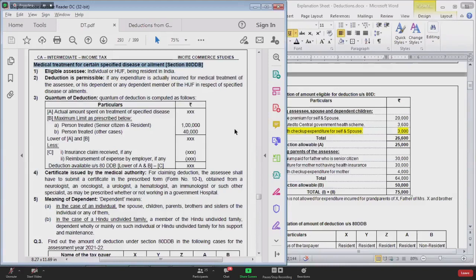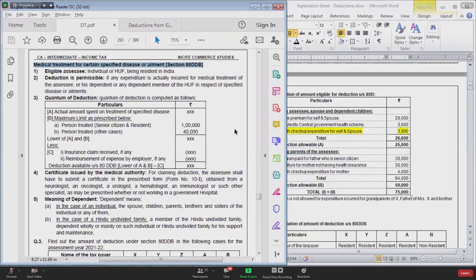This is deduction for medical treatment of certain specified disease or ailment. See, what is the difference between section 80 double D, 80 U versus section 80 DDB? 80 double D and 80 U, they were giving deduction to you for disability. Disability is something different, and disease is something different. There is a list of diseases given here: cancer, tuberculosis, AIDS, heart disease, lungs disease, kidney disease.